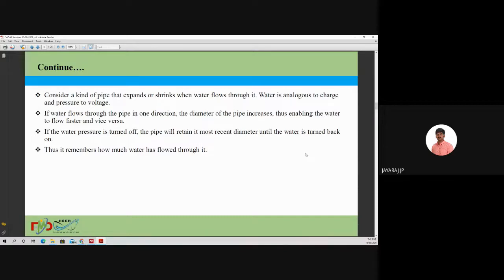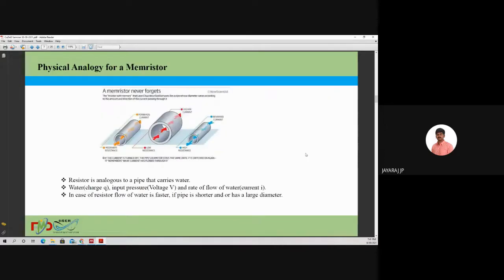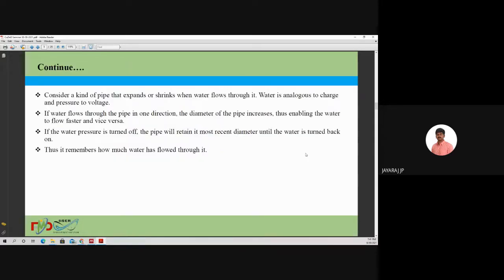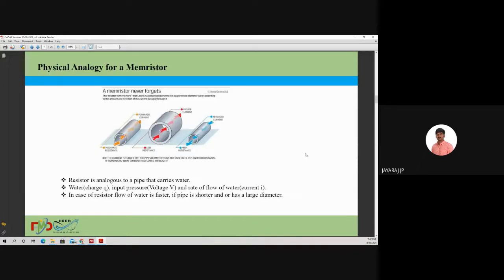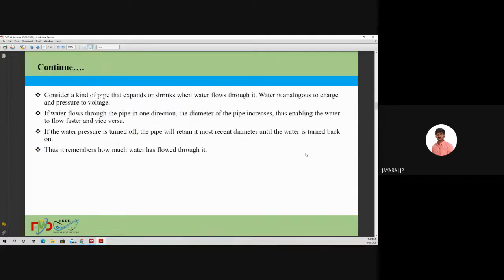So like this, even when the power is turned off, the memristor can remember how much current flowed through it previously. That is the advantage of a memristor, because it can remember how much current recently passed through it, in the turned off mode also.